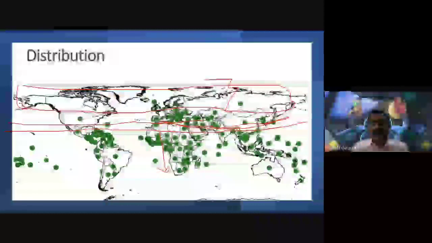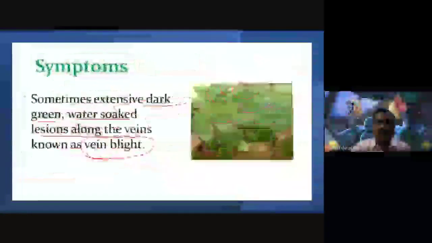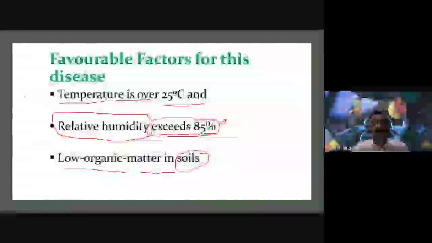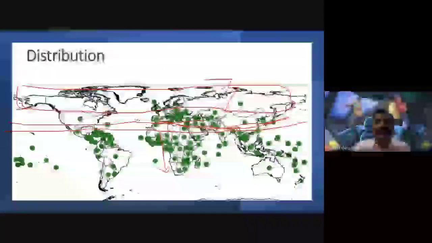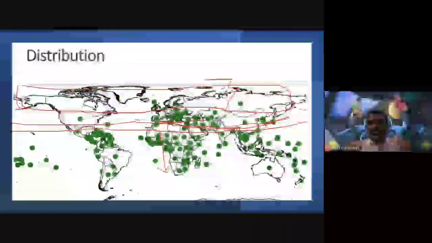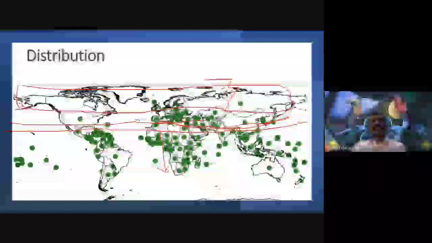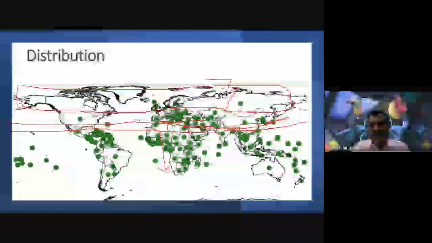How much temperature is very suitable for this disease? 25 degrees centigrade, or Celsius, is the suitable environment for the rapid development of this pathogen. That's why the southern and equatorial regions are very suitable for the pathogen, but the northern region is somewhat better.